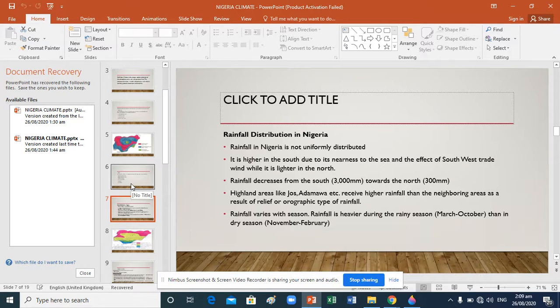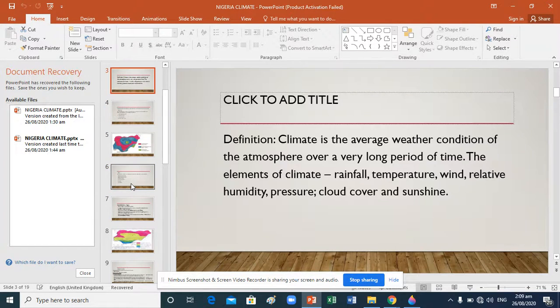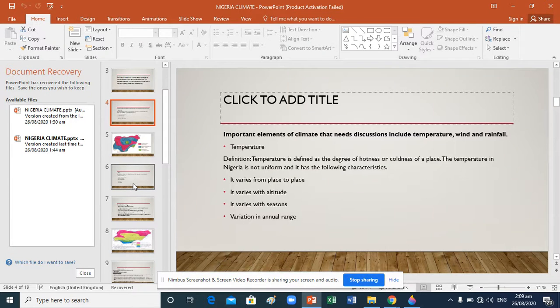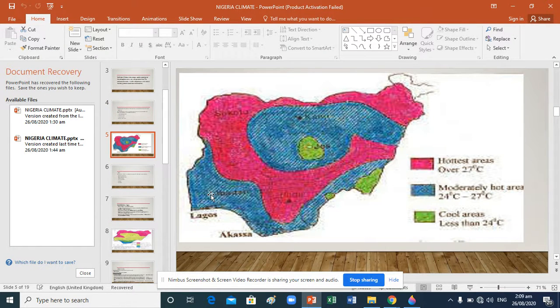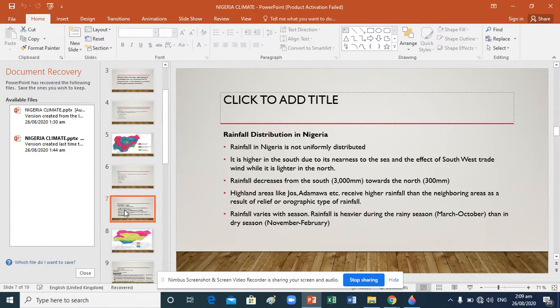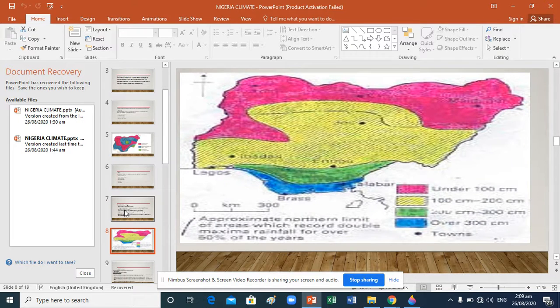Let me show you those areas. This is what we are trying to explain. We look at this one. This is a coastal area. This one is a coastal area. Not all the blue. Lagos, coastal area. Brass, what? Coastal area. Another one that we have here, Calabar, is also what? A coastal area. That's the information I'm trying to pass across to you.